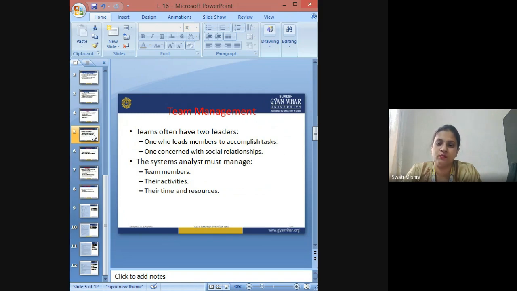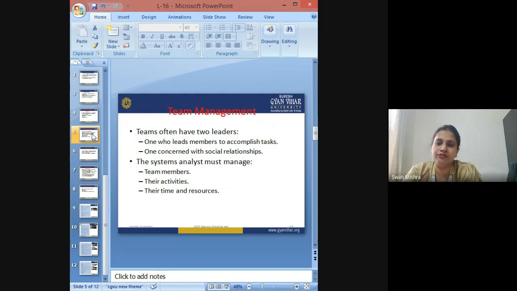He should also manage the activities of team members very well, so that proper coordination amongst the activities of all the team members is built up, and it does not happen that there are clashes in their activities or clashes in the timings of the completion of the activity, because then the total purpose of creating coordination gets defeated.